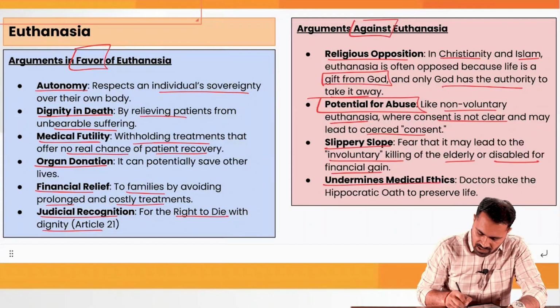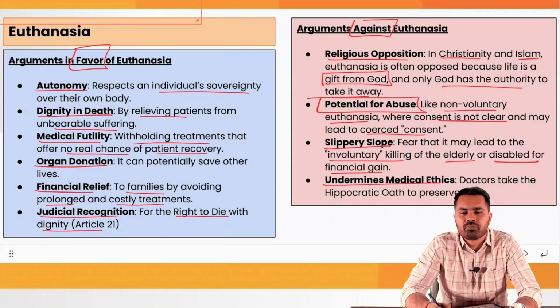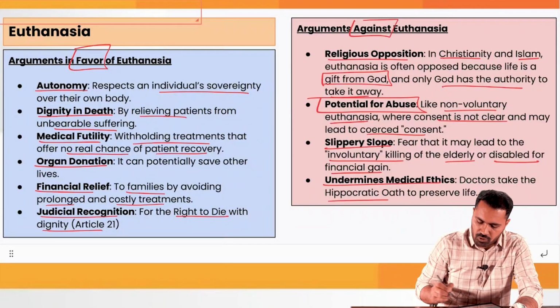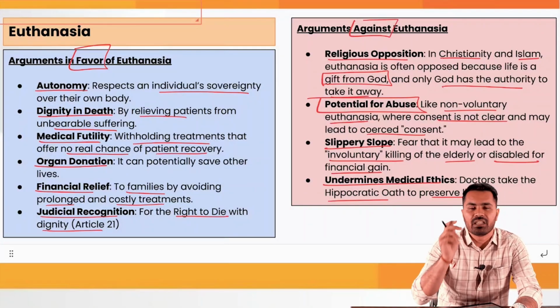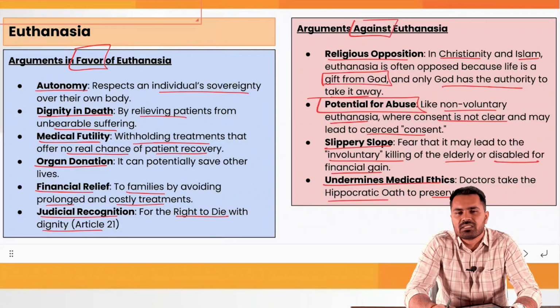And last is that it undermines medical ethics. Doctors take the Hippocratic oath to save each and every life. Now, this Hippocratic oath to preserve life is violated in the case of euthanasia. So doctors are in a dilemma in such cases.